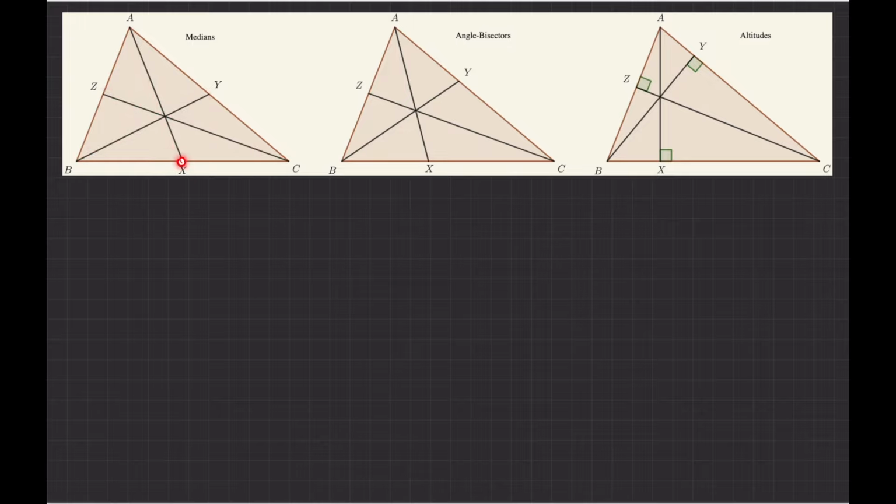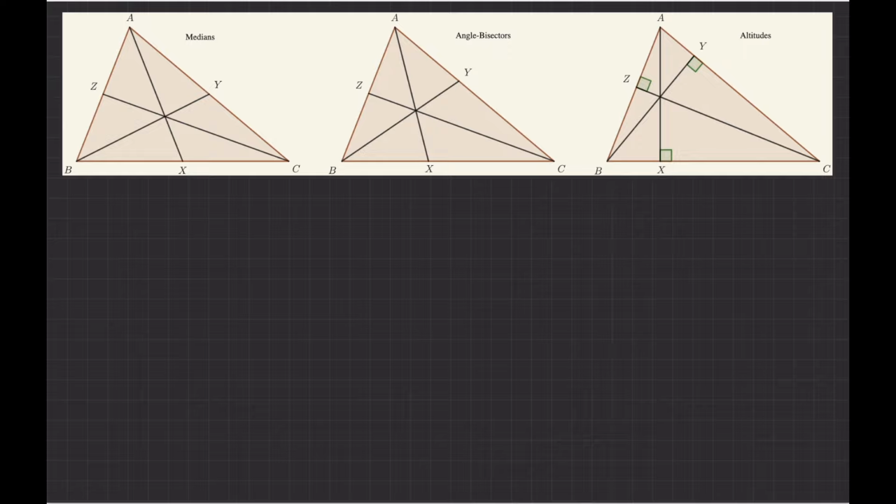So these Cevian lines now are medians. It means that X is the midpoint of the line segment BC, Y is the midpoint of the line segment AC, and Z is the midpoint of the line segment AB. Of course, in reality, we know that the medians are concurrent, but this is still something which we don't know. We want to prove it. But instead of proving it using the methods that I have shown in my previous videos, I can use the converse of Ceva's theorem.